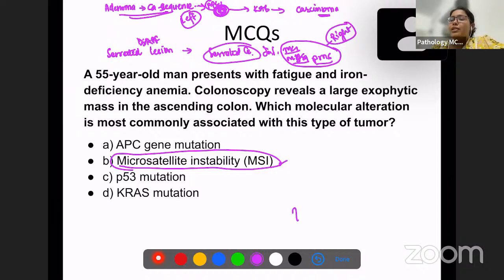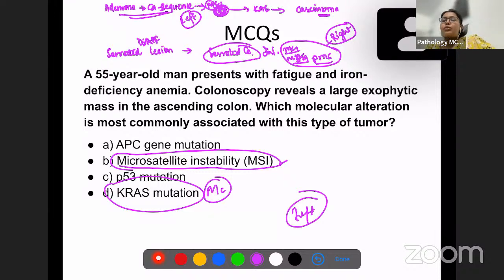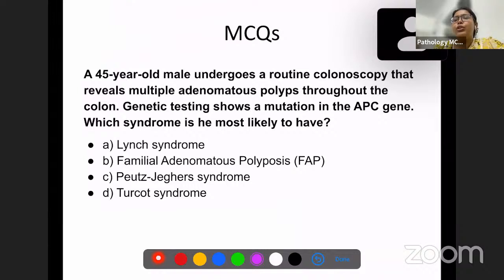If you are asked about a left-sided lesion, then the answer would be KRAS mutation, most commonly, because this is the most common, even though everything can happen in the left side. So this is for the left side, this is for the right side. I'll be discussing in further classes how to differentiate right and left side colonic carcinomas more, based on histology and other things. So moving on to the next question.